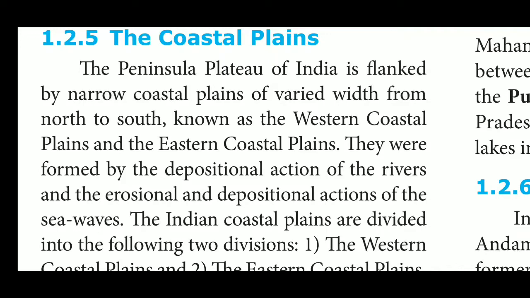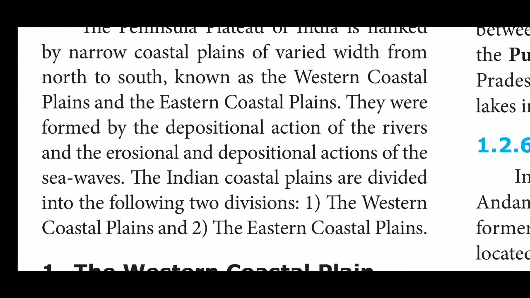Next, page number 91, the coastal plains. What are coastal plains? A coastal plain is a plain that borders the coast of the sea and extends from the sea to the nearest elevated land. It is formed by the deposition of solid matter by rivers, or denudation by the sea, or by the emergence of part of the former continental shelf due to a relative fall in the level of the water.